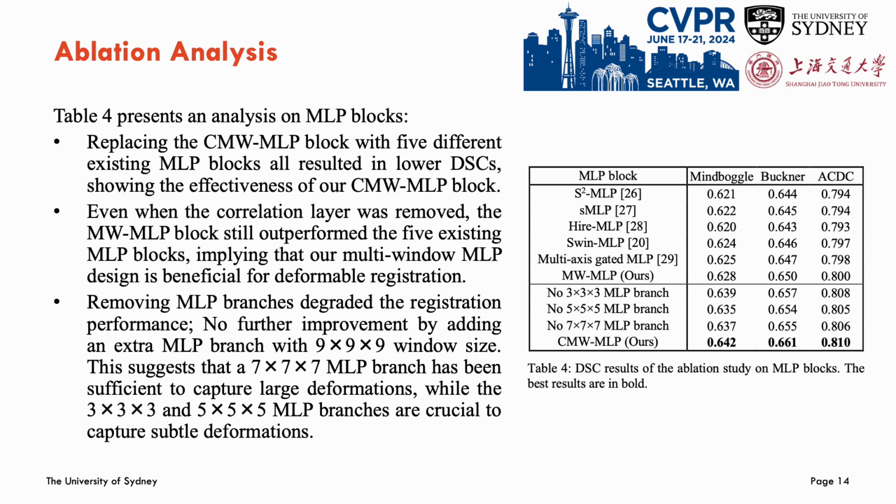They suggest that a 7x7 MLP branch is sufficient to capture the large deformation in the deformable registration problem, while the 3x3 and 5x5 MLP branches are crucial to capture the small subtle deformation.